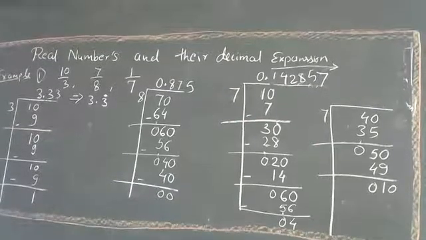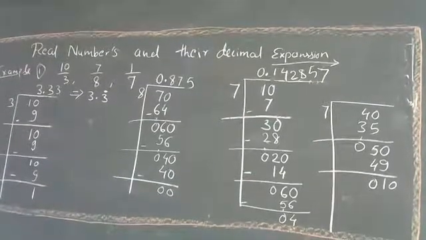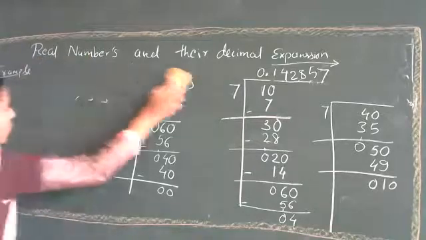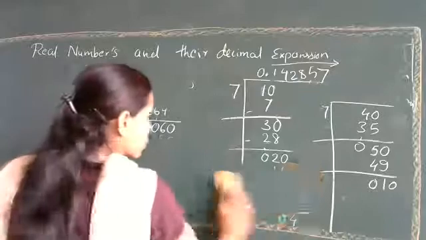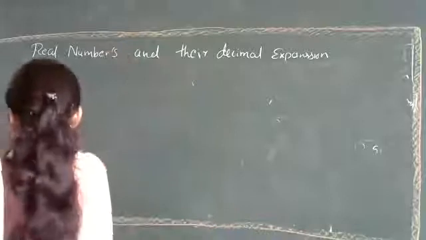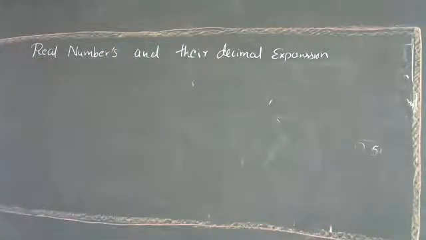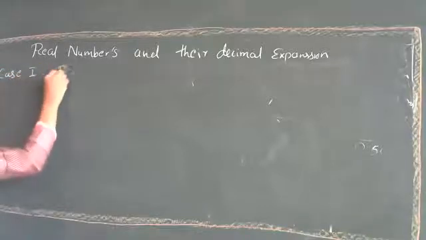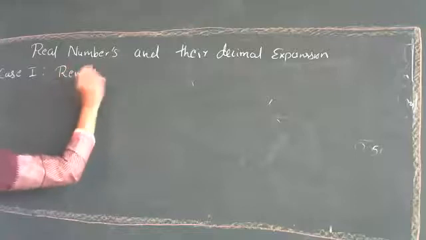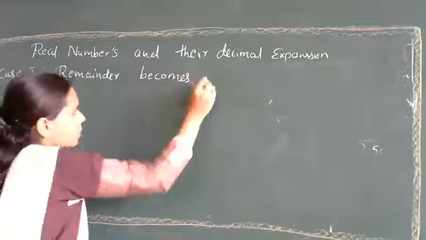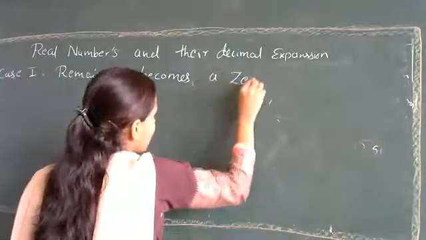Now there are two cases we will see: the remainder becomes a 0 and the remainder never becomes a 0. Case 1, remainder becomes a 0.